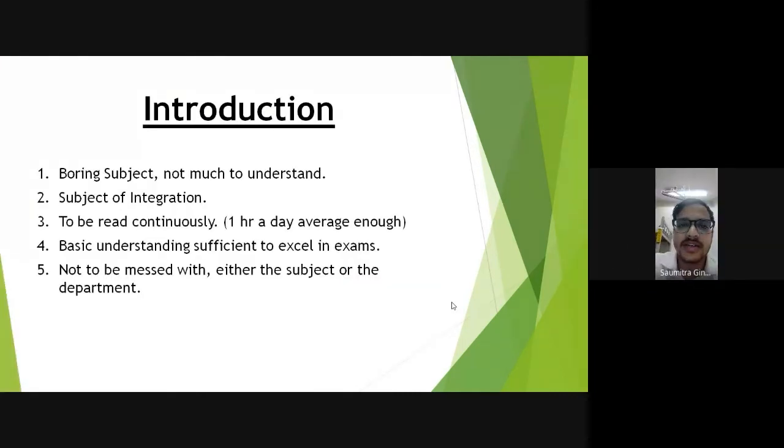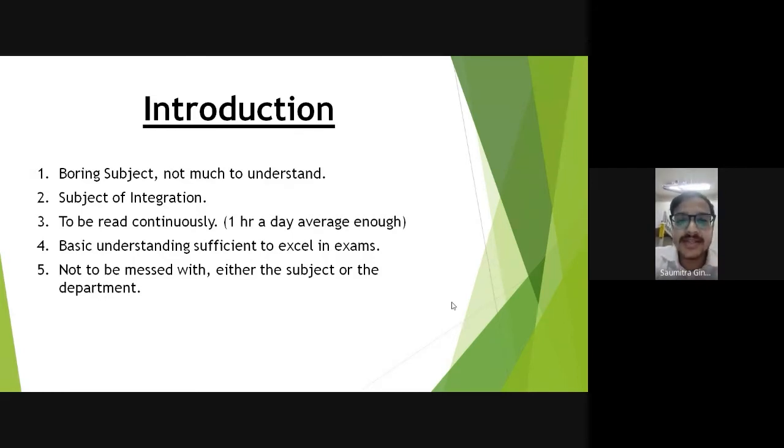I'll start. So I'll give you a brief introduction first. PSM, as for ages, has been and will always be a boring subject, because there's not much to understand in the subject, and very few people in any batch will actually like reading that subject. Everyone knows that. Apart from a few chapters in the beginning like communicable diseases or epidemiology, other chapters are pure rote learning. So very, very boring subject.